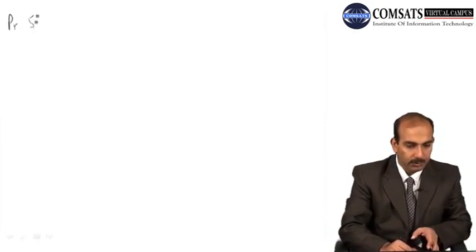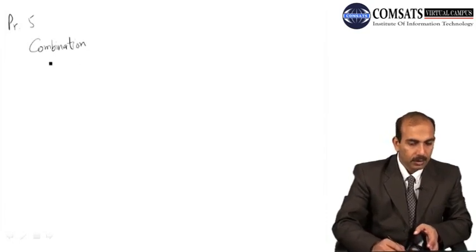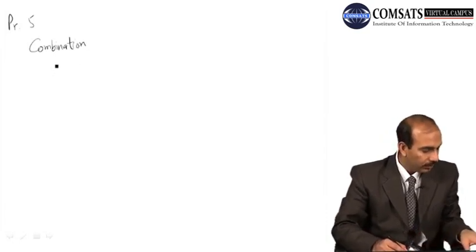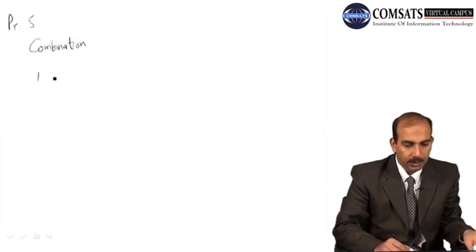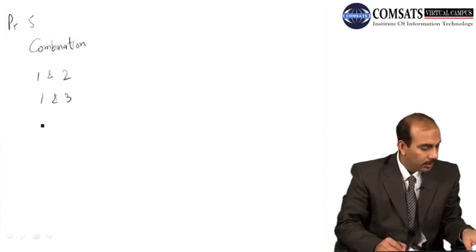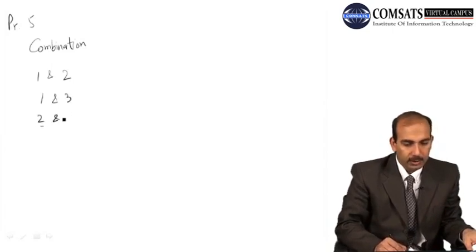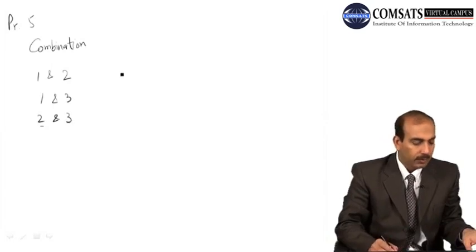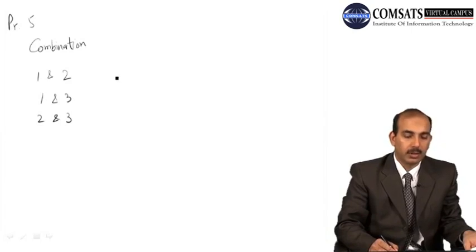This is problem 5, and the combinations are 1 and 2, 1 and 3, then 2 and 3. For each of these combinations we are given the correlation coefficient as well.